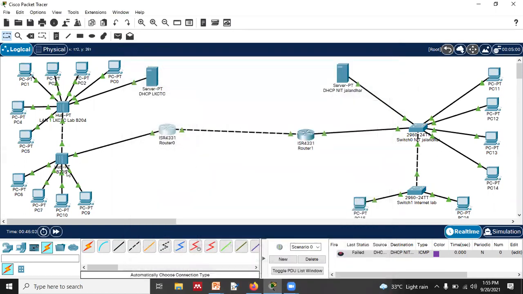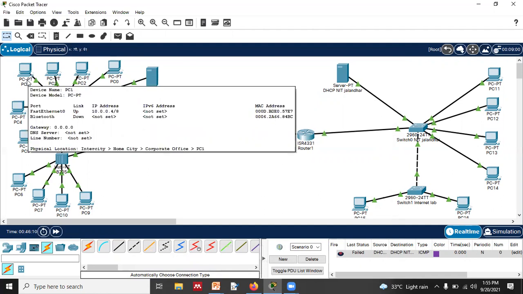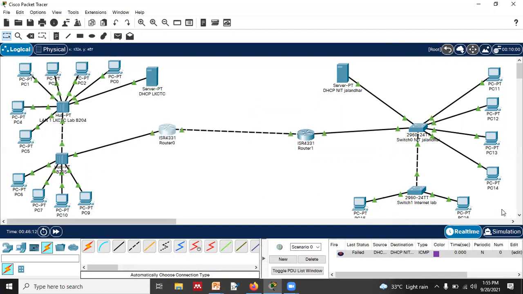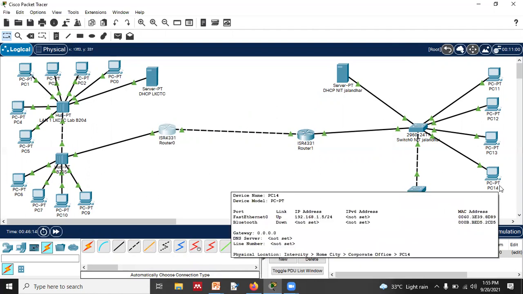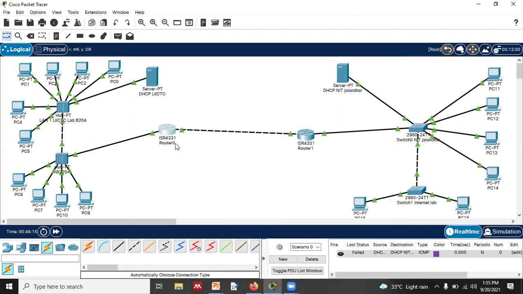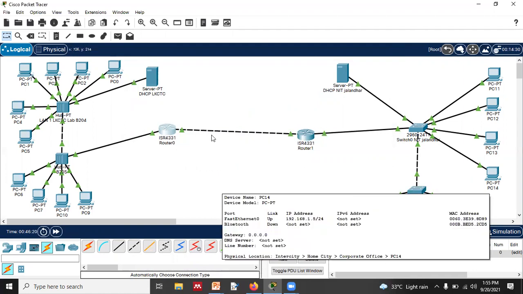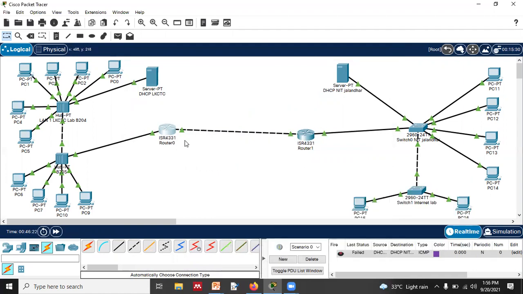Let's check it out. The destination node is this one, PC14, which is demanded by PC1. Suppose another network wants to connect with destination node PC14. The router is not delivering the packet to PC14. The router is only forwarding the packet so that it can reach the network.